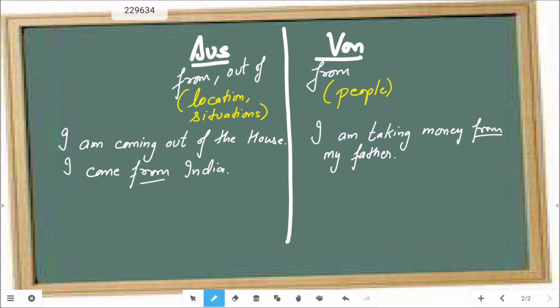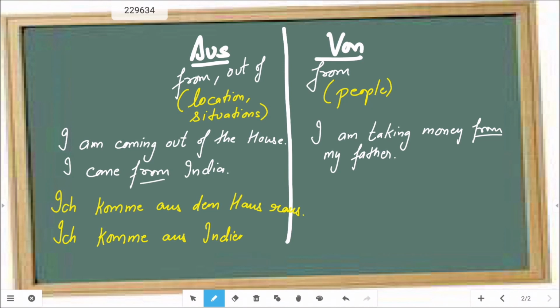So this would mean: Ich komme aus dem Haus raus. Rauskommen is the verb to come out. Come out of the house. Ich komme aus Indien. That is, to come from India.